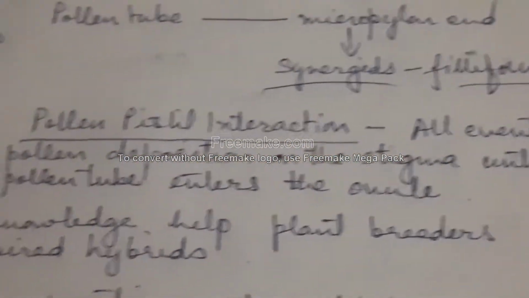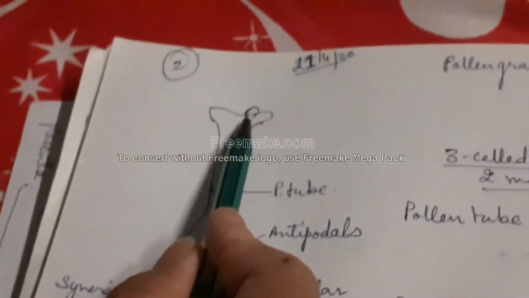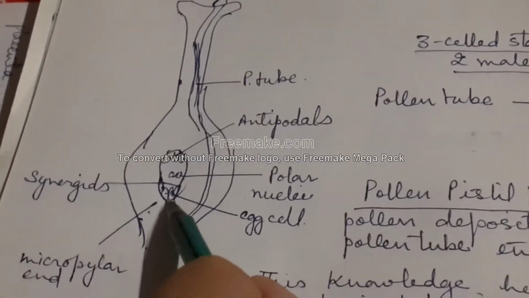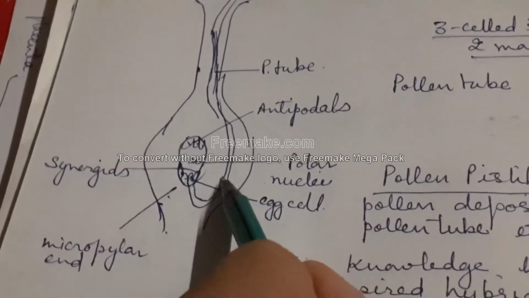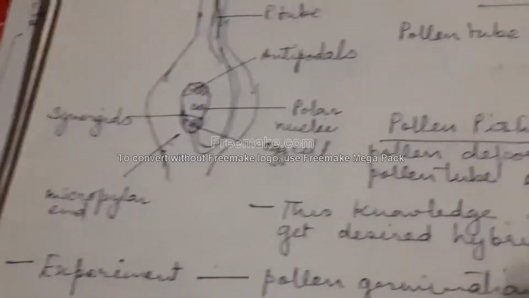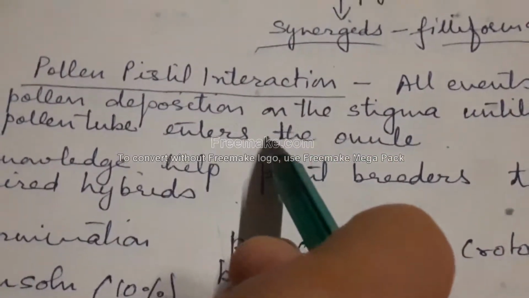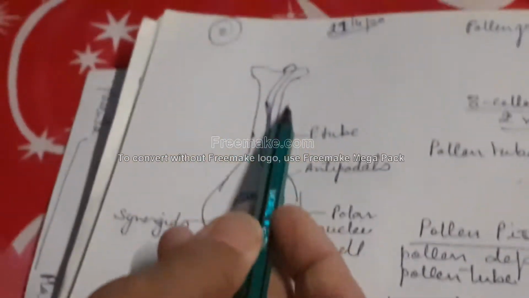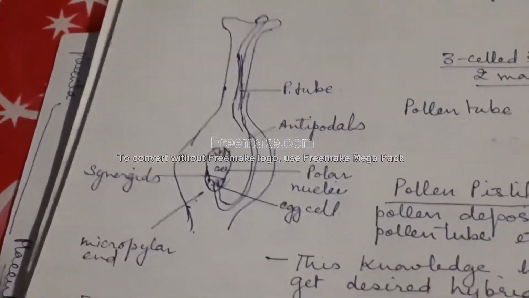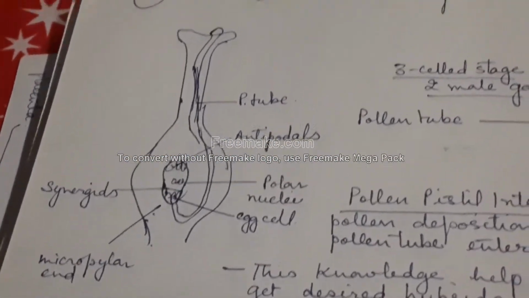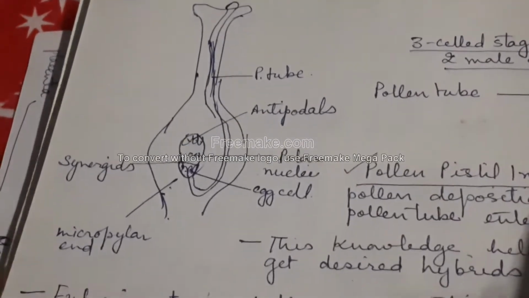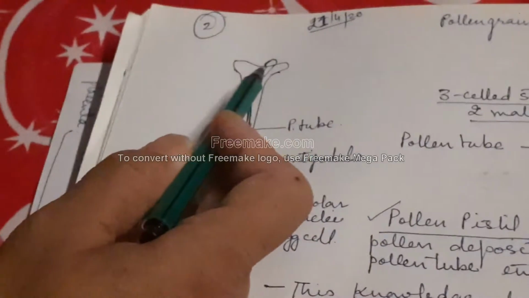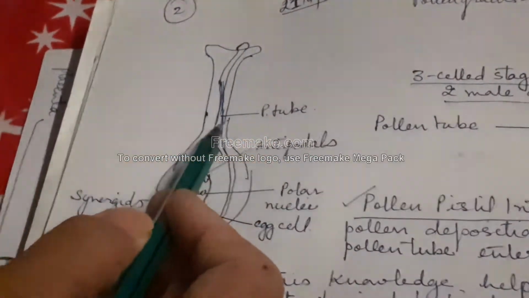Now pollen grains, when they settle on the stigma, give rise to the pollen tube. The pollen tube enters through the micropylar end. It contains two male gametes. Now pollen pistil interaction includes all events from the pollen deposition on the stigma until the pollen tube enters the ovule. So this is called pollen pistil interaction. These are all the events from when the pollen settles on the stigma until the pollen tube is formed.